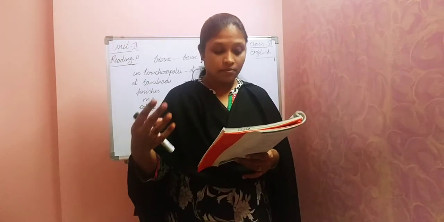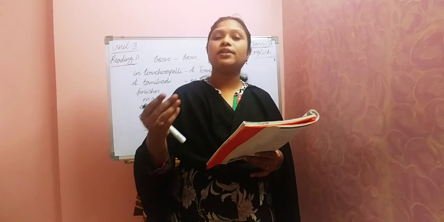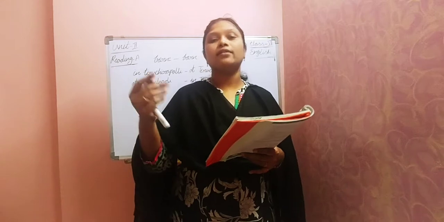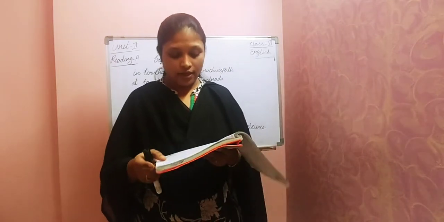The first one is done for you. So there is one paragraph. There are some mistakes. The mistakes are from capital letters, verbs, prepositions and articles. So what you have to do? You have to read the paragraph, identify those mistakes and rewrite the paragraph. That one we have to do. Okay. So first let's see the first sentence.